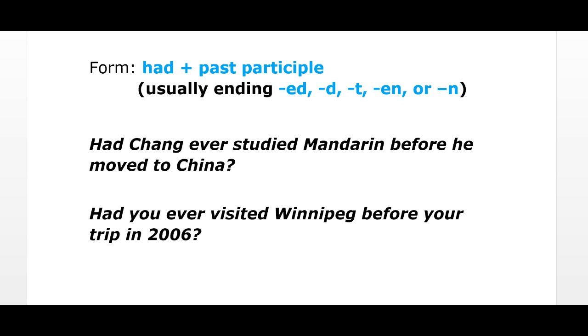One way you can spot the past perfect is by looking at its form, or how the sentence is constructed. In this case, the form is had plus a past participle. And usually the past participle is a verb ending in one of these ways here.